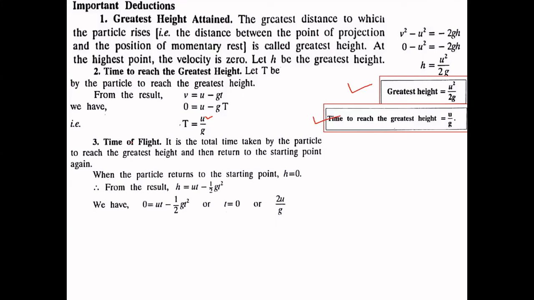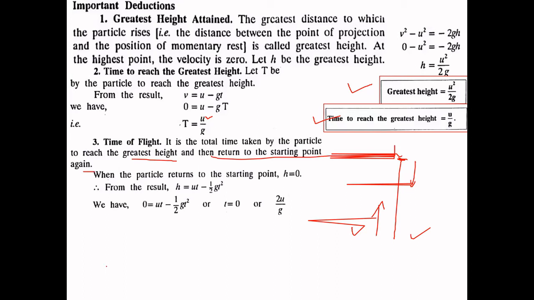Now the time of the flight. So time of the flight means it is the total time taken by the particle to reach the greatest height and then return to the starting point. So the particle moves here downwards. This is the greatest height attained by the particle, and then from here the particle will move downwards. So total time of the flight means the time to move upwards and the time to move downwards. So total time taken by the particle to reach the greatest height and then return to the starting point again. This is called the time of the flight.